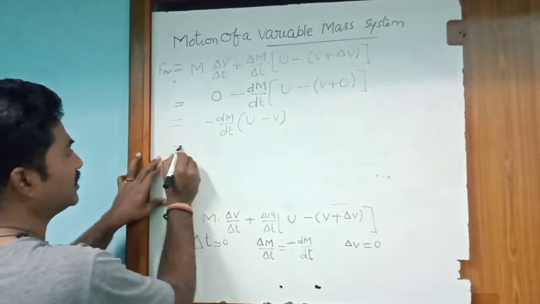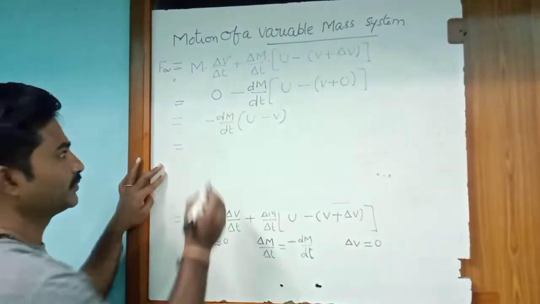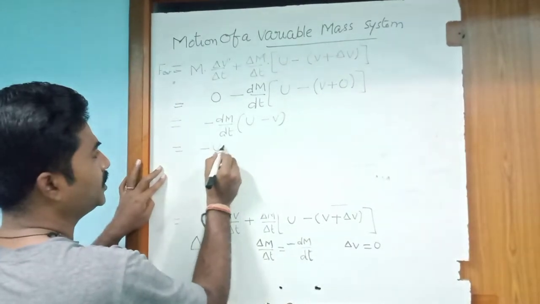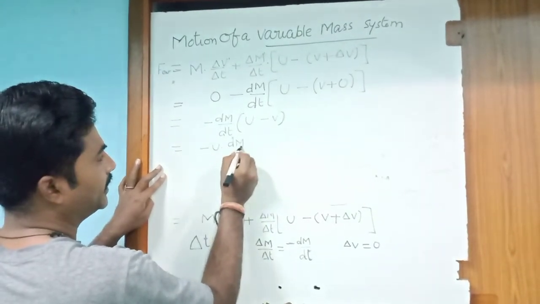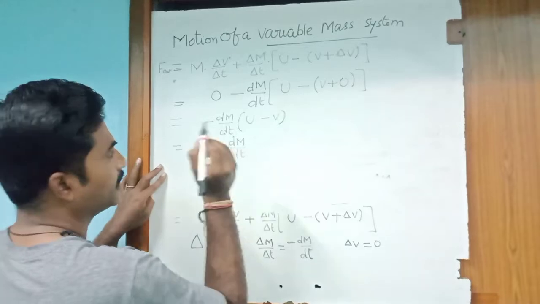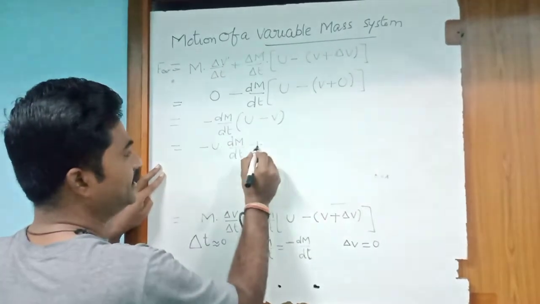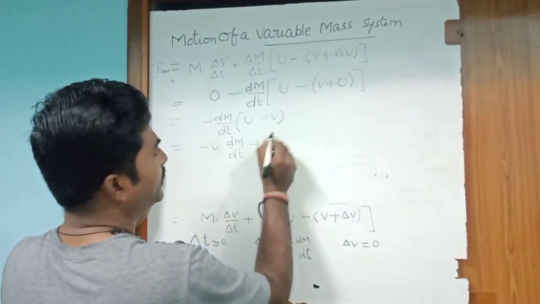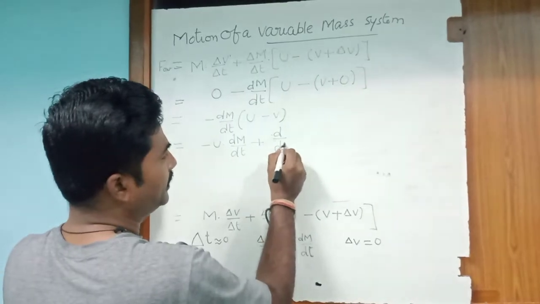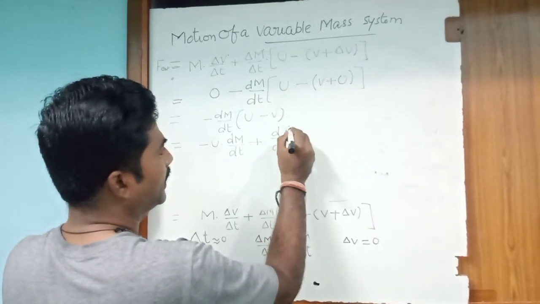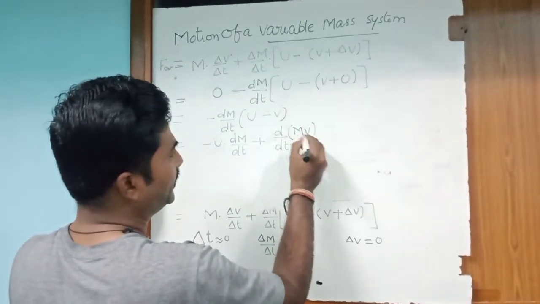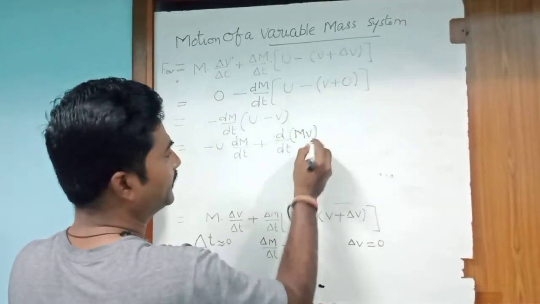So this is the equation. Now simplifying this one: minus u into dm by dt plus d by dt of mv.